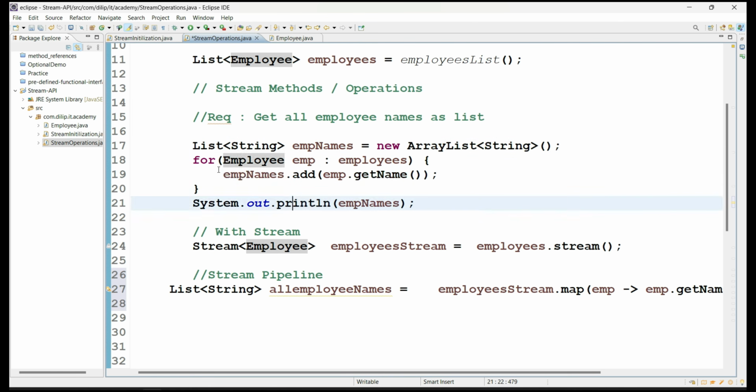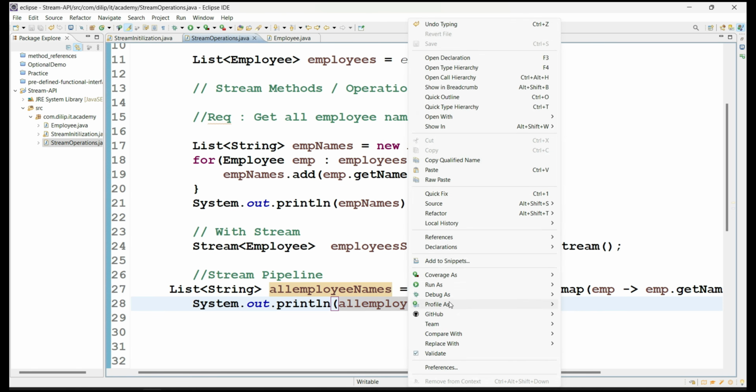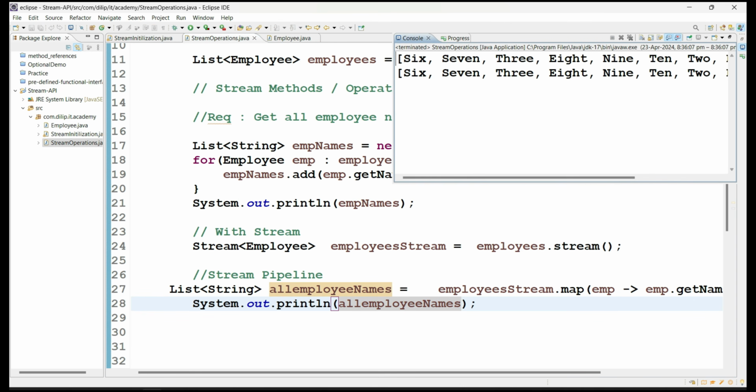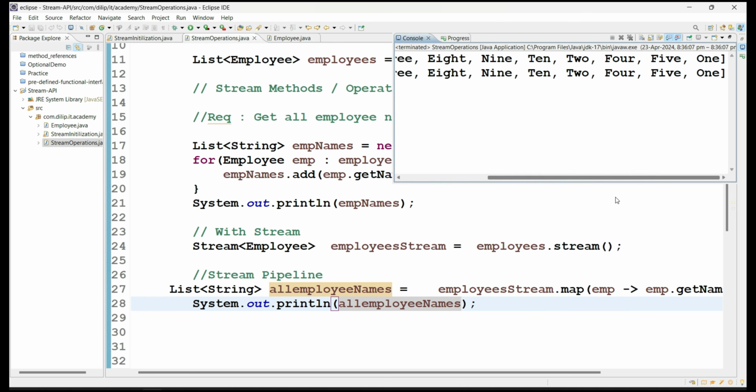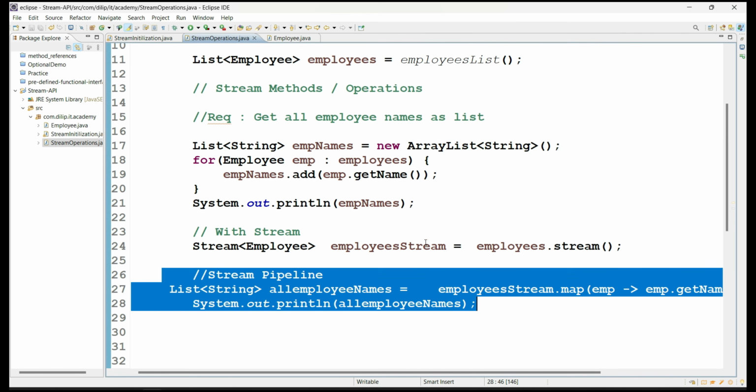We are replacing those things with the Stream API. Let me print all the employee names one more time, to check whether we are receiving all the employee names properly. Run as Java application. If you see here, we got the same result with the stream operation also.